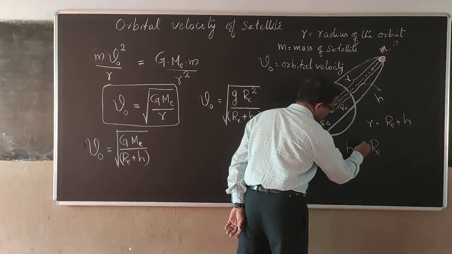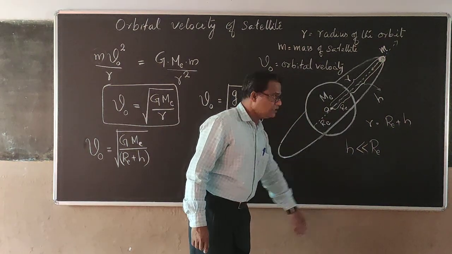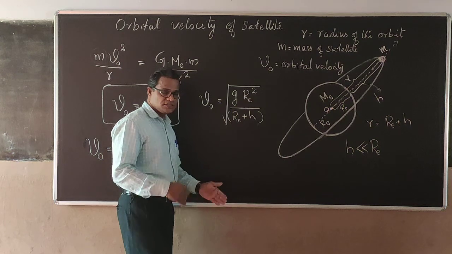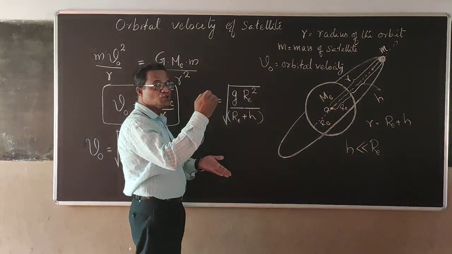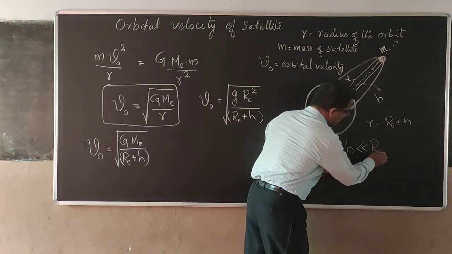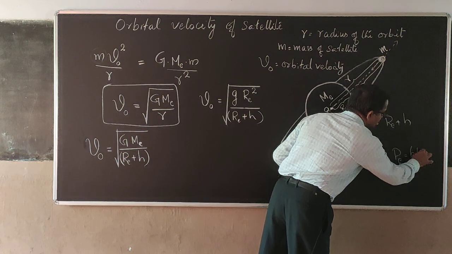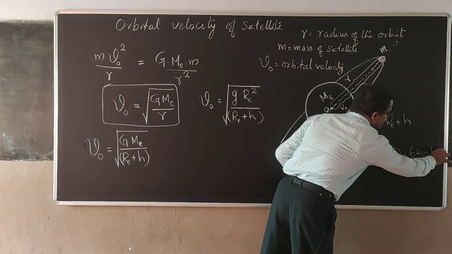Suppose this h is very small compared to RE, then we can say it is moving close to the Earth. Because the value of RE is 6,400 kilometers.